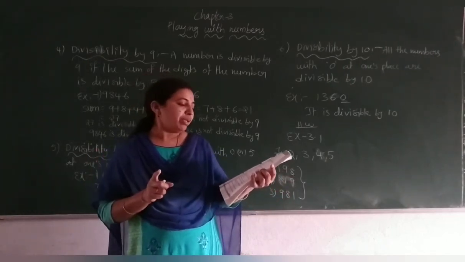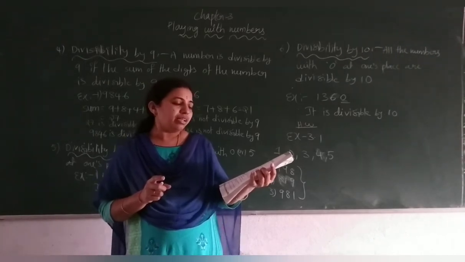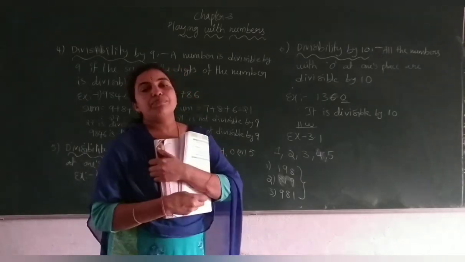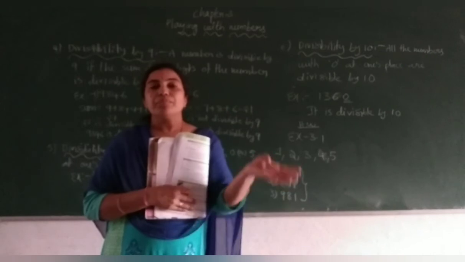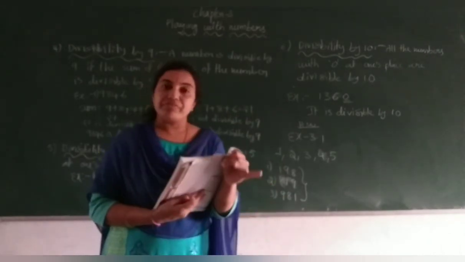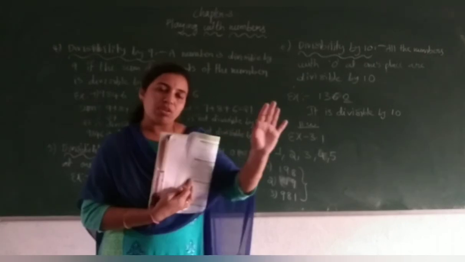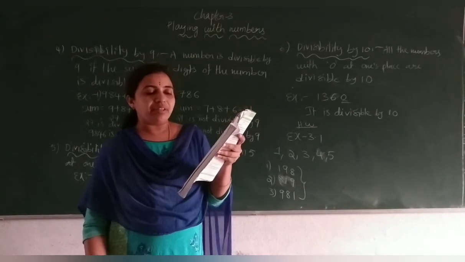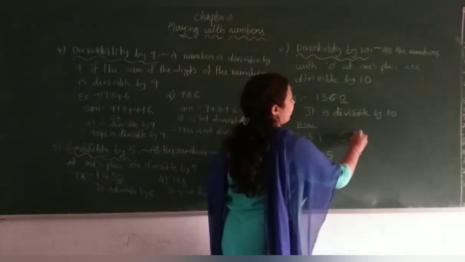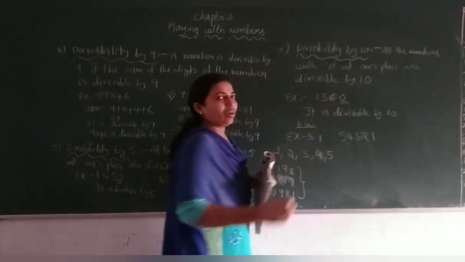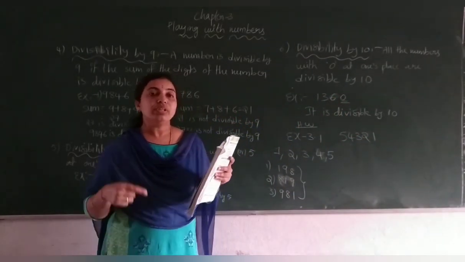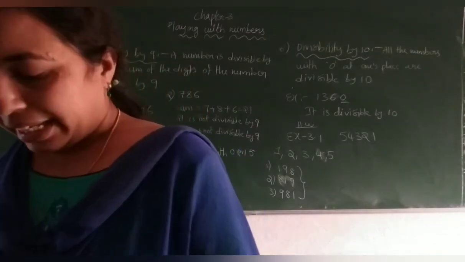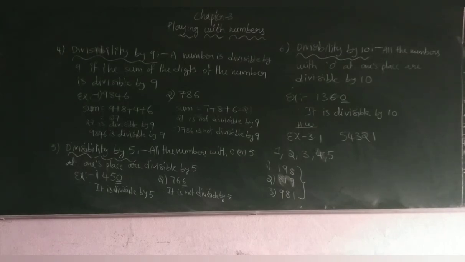Fifth bit, which numbers among 2, 3, 5, 6, 9 divide 12,345? Check whether the number 12,345 is divisible by 2, by 3, by 6, by 5 and by 9. Okay, all the rules you should apply. And then write 12,345 in reverse order. Reverse order is nothing but 5, 4, 3, 2, 1. For this one also, you should check whether it is divisible by 2, 3, 5, 6 and 9. Okay, so these 5 are homework for you. The remaining I will explain in the next class. Okay, have a good day.